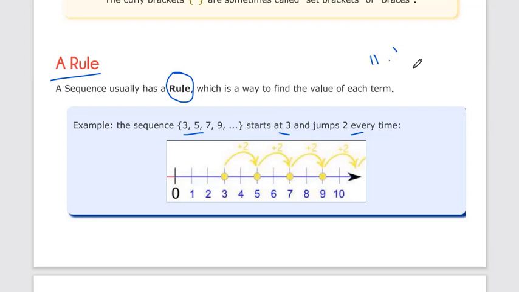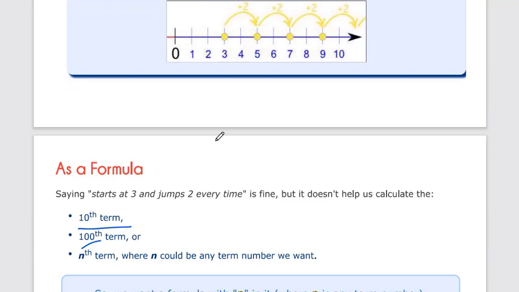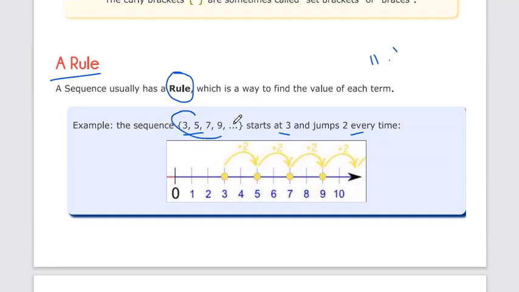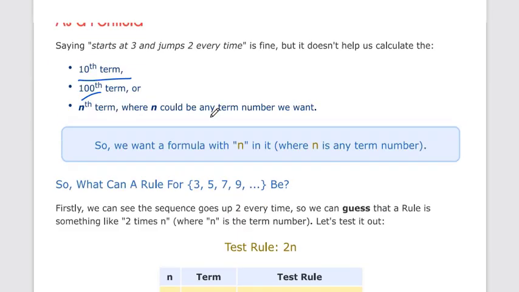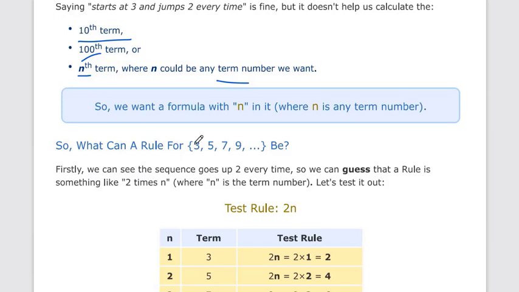Or we can use a formula to find the 100th, 200th, or 500th term. What is the 500th term? So let's start with how to convert this sequence into a formula. Now the 100th term, or let's say the nth term, where n could be any term number we want. So we want to find the nth term of this sequence. What will the rule of this series be?